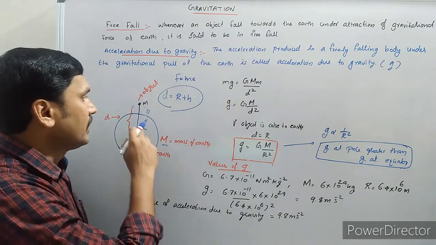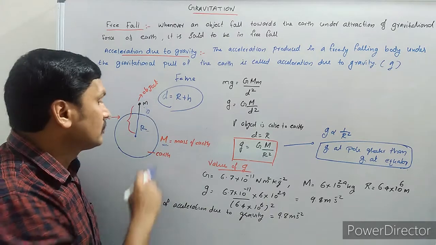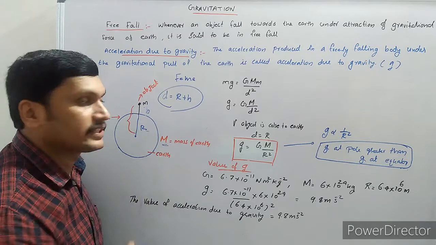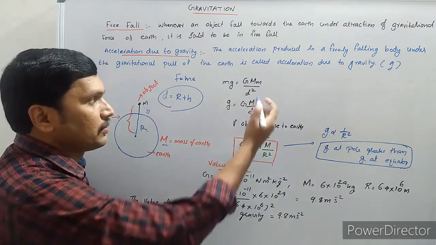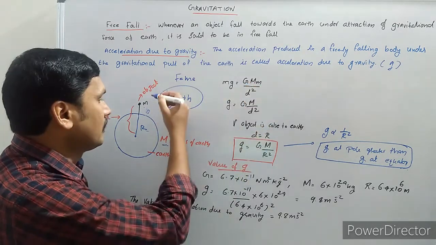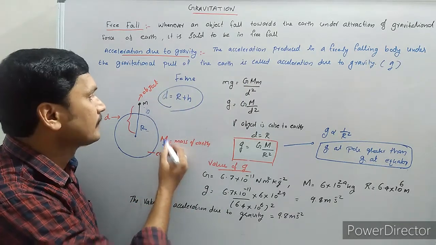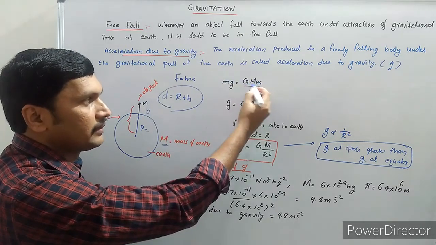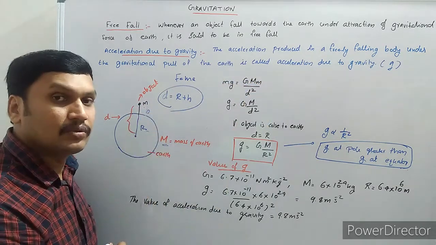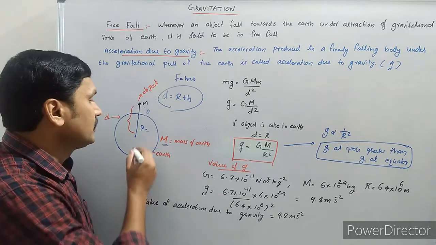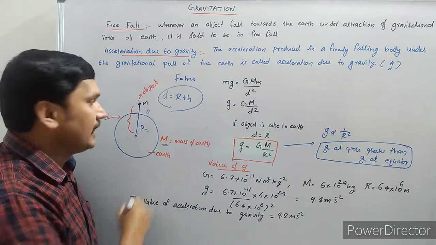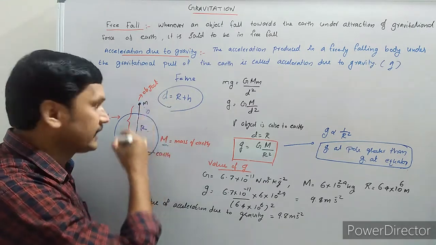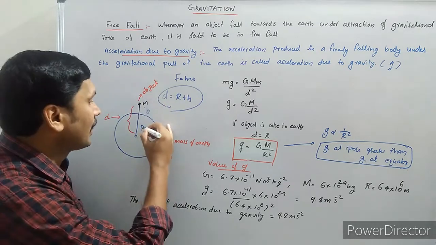That's equal to the gravitational force of attraction between the earth and this mass. We know that it is equal to G into the product of their masses, say capital M is the mass of earth and small m is the mass of this object, so G M m divided by the distance between these two bodies squared. Here this is the center of the earth and this is the mass. So the distance between the earth and this mass can be considered as R plus h.